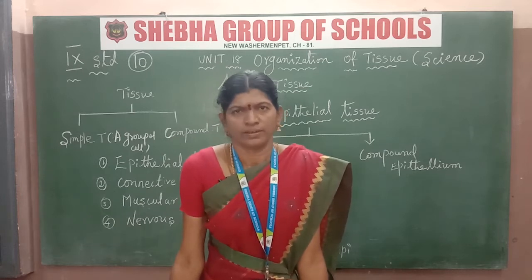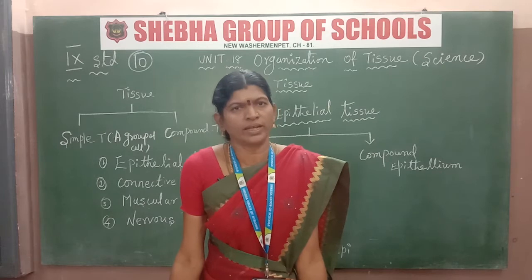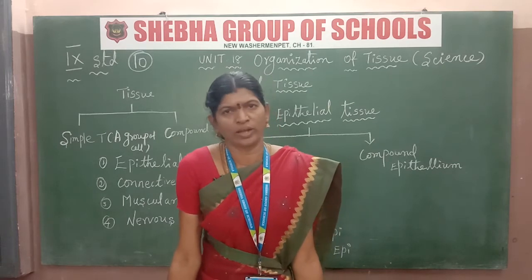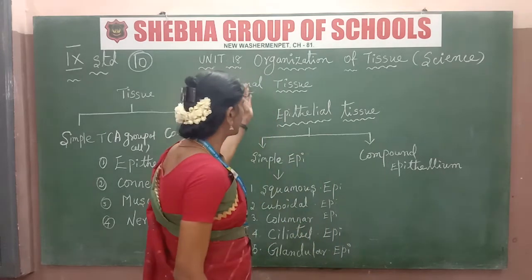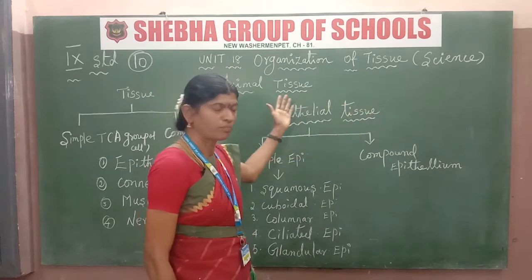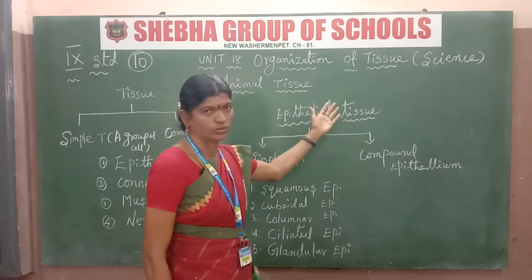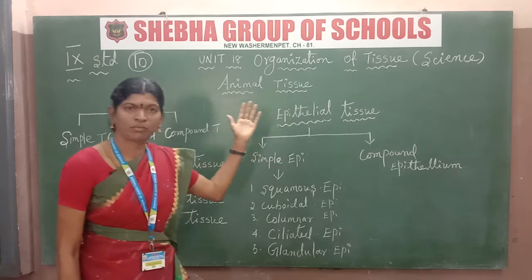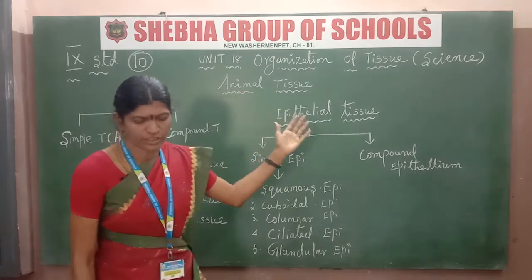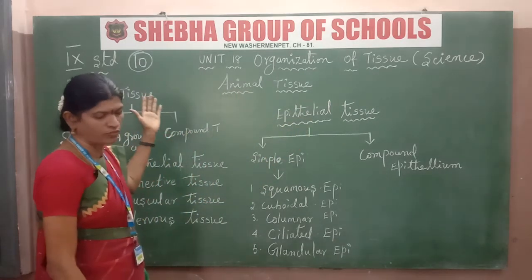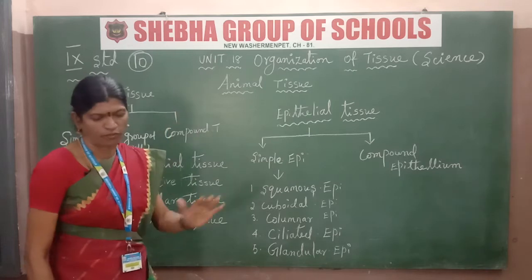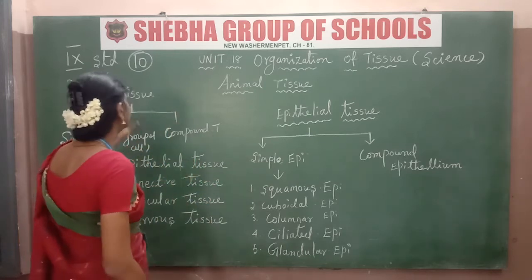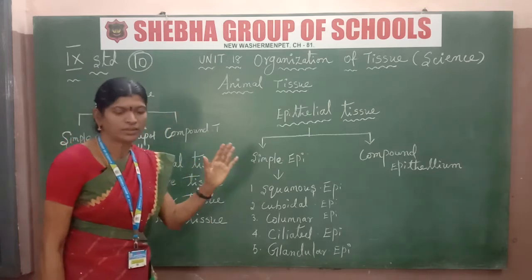Last week, in the classes, we learnt about plant tissue. Today we are going to cover the organization of tissue, the second part: animal tissue. What is animal tissue? Animal tissue is an assemblage of one or more types of specialized cells. That is called animal tissue.